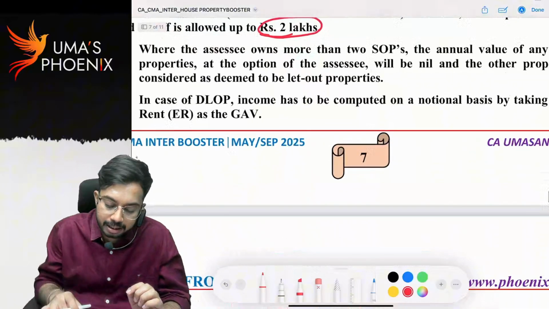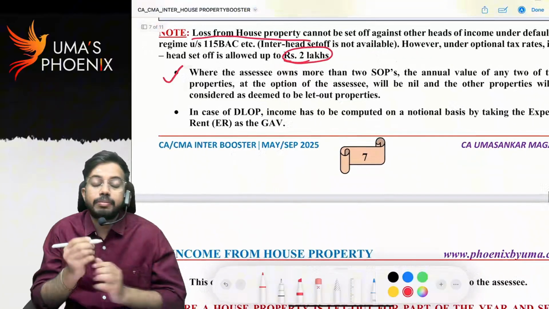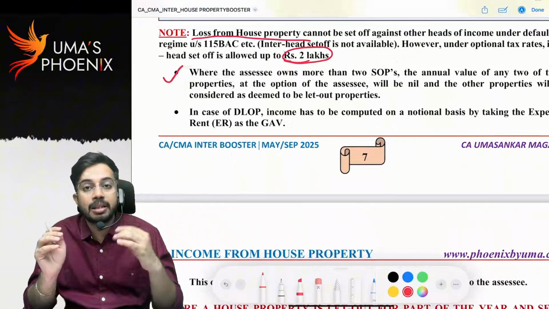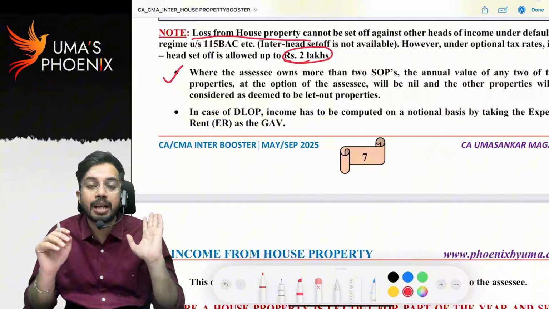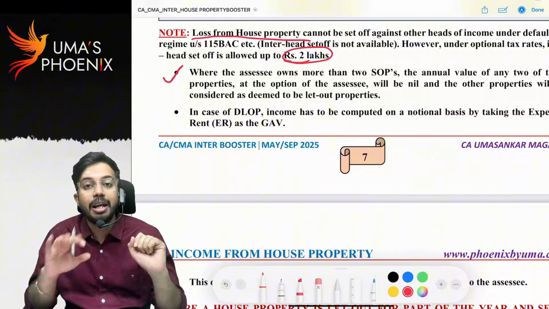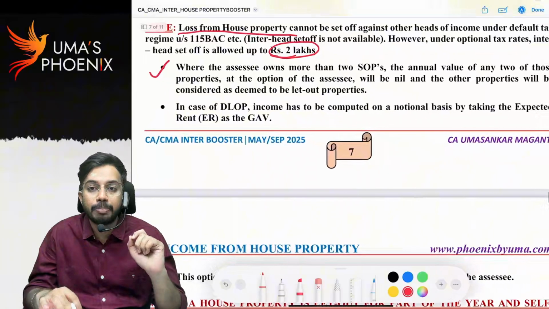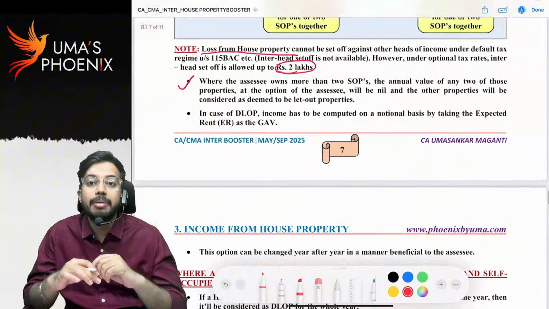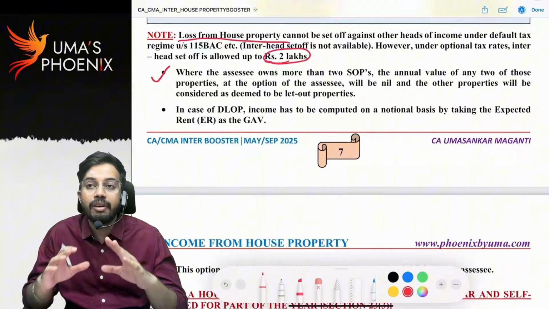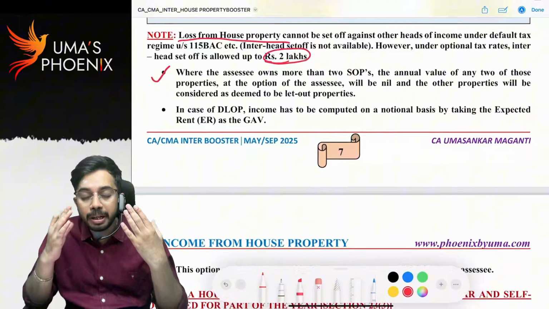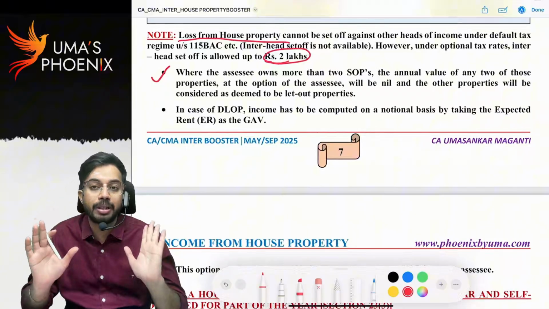This I already discussed. If more than 2 house properties are self-occupied, at the option of the SSE, any 2 house properties are considered as self-occupied properties. The remaining house properties, even though they are self-occupied, will be considered as deemed to be let out properties. Sir, what do you mean by deemed to be let out? Even though they are self-occupied, they will be assumed as let out properties only.